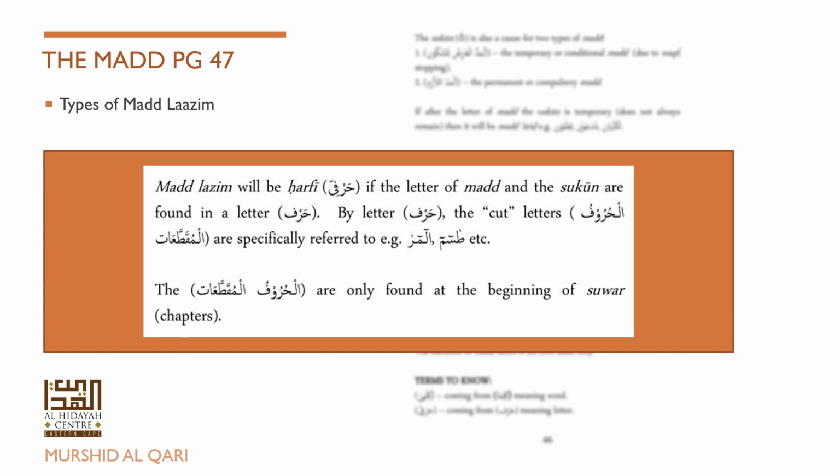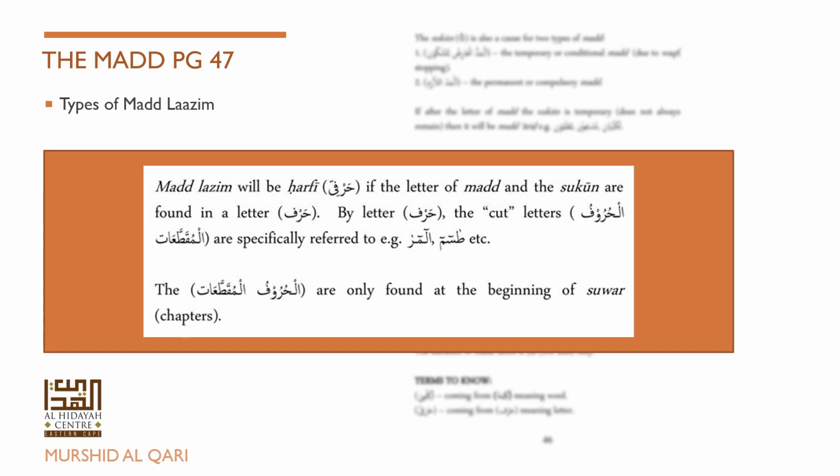Now one might ask, how do you find a letter of mad and a sukoon in a letter? The answer is simple. When you break up these huruf muqatta'at, the letter qaf, we pronounce it as qaf, but when you break it up, it is actually qaf, alif, fa.